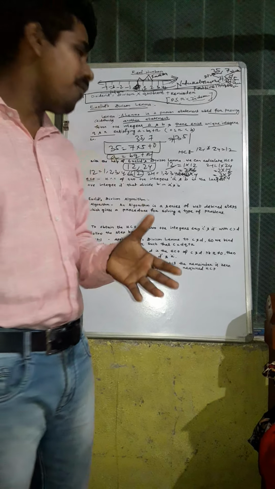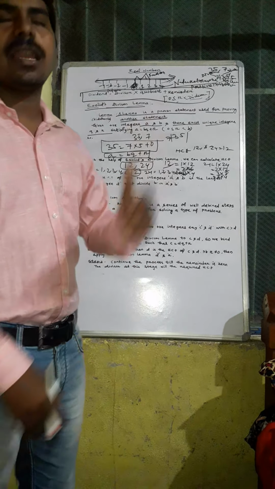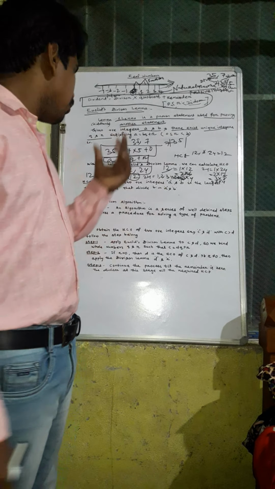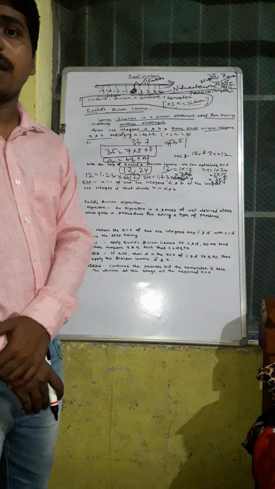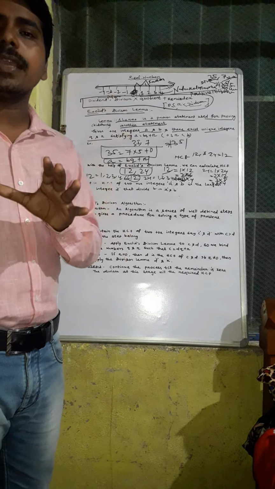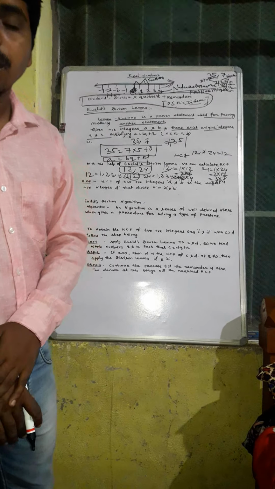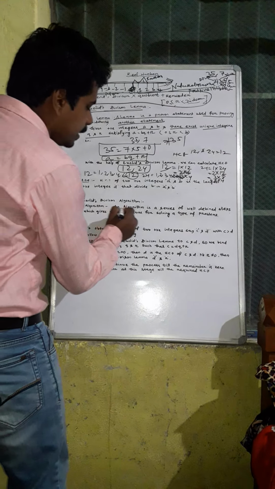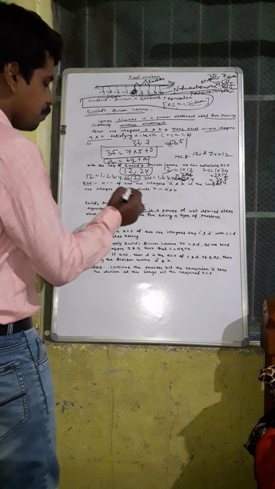In which way we find the HCF of positive numbers, that is called the Euclid's division algorithm. We can find the HCF in many methods, but you can find the HCF by the Euclid's division lemma. The process we take using Euclid's division lemma is called the Euclid's division algorithm. Now the question is, what is an algorithm? An algorithm is a series of well-defined steps which gives a procedure for solving a type of problem.